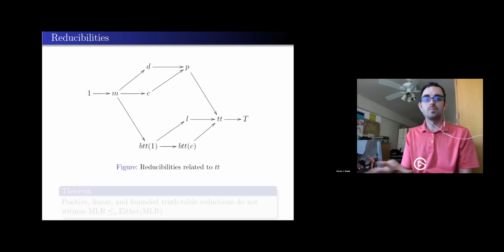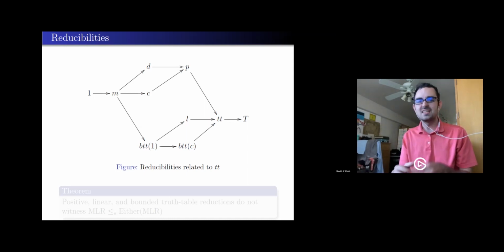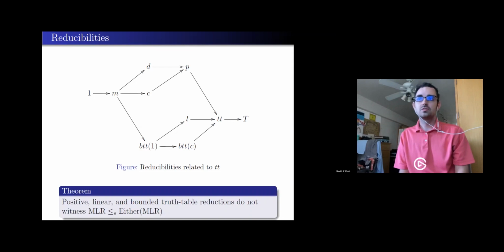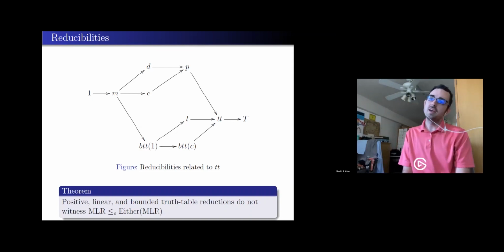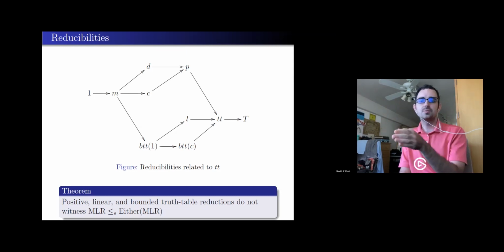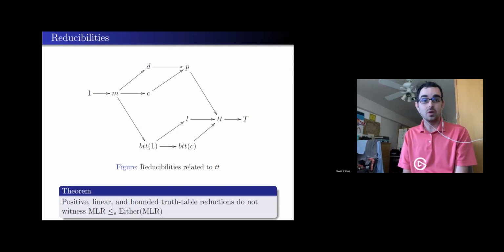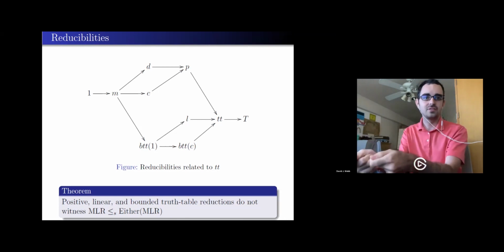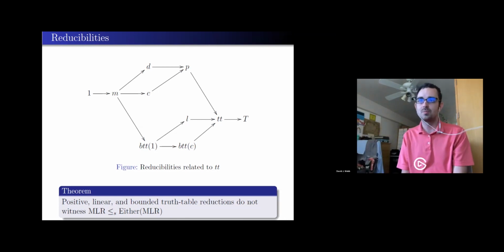And many of these come from Post's lattice, certain incomplete collections of connectives, whereas truth table is I'm allowed any connectives I want. So in order to knock out the whole table, that column third from the right, I'm going to show all of those fail. Positive reducibility won't work, linear reducibility won't work, and bounded truth table reducibility won't work. Maybe other techniques will work for KLR and MLR, but this either notion, while interesting in its own right, is not quite enough to get us farther on this particular open problem.